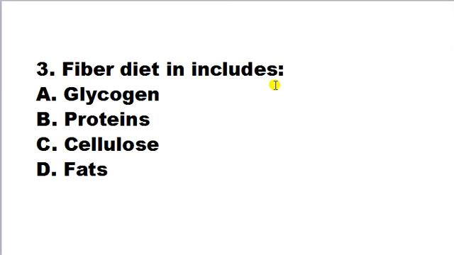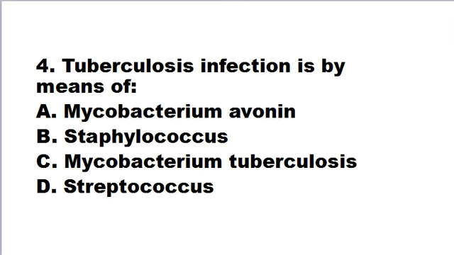Fiber diet includes glycogen, protein, cellulose, fats. So here correct answer is cellulose. Fiber diet includes cellulose. Good sources of soluble fiber include fruits, vegetables, oats, bran, barley, seed husk, soya milk, soya products. And insoluble fibers mean cellulose, hemicellulose and lignin. These are the rich source of fiber. So correct answer is C here.